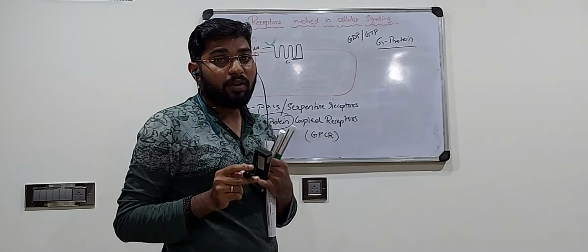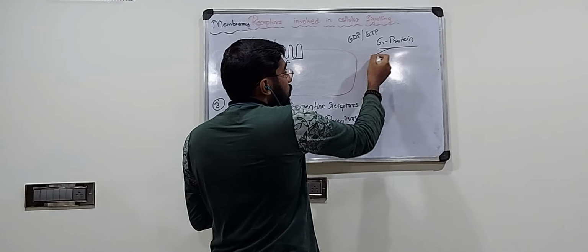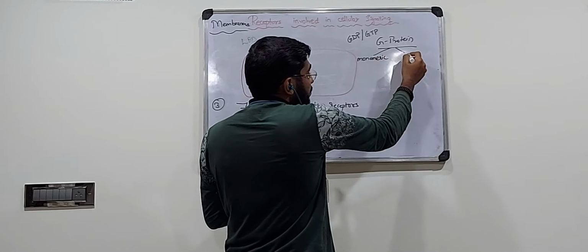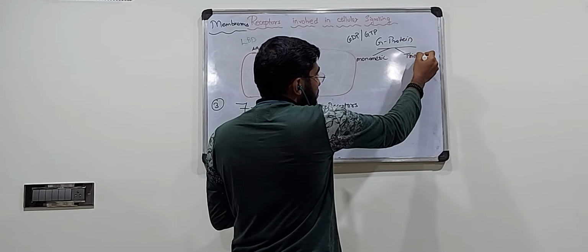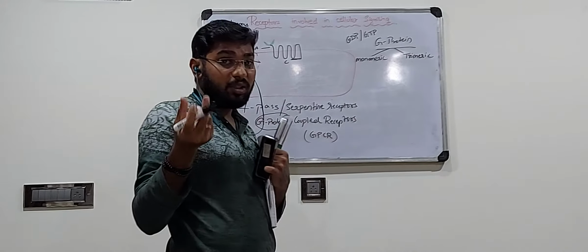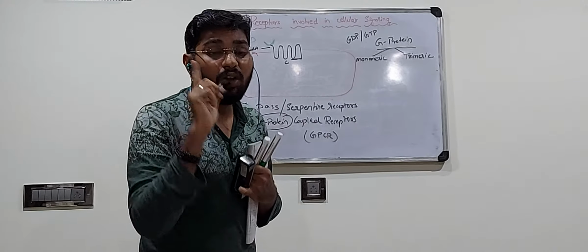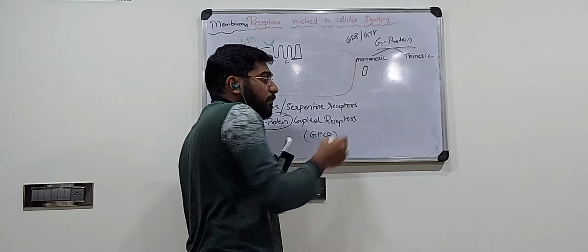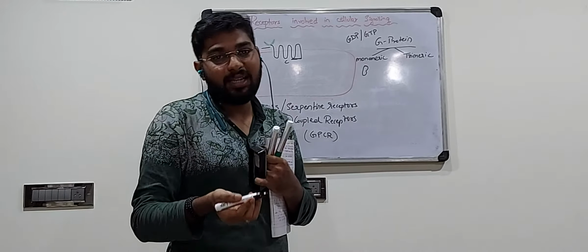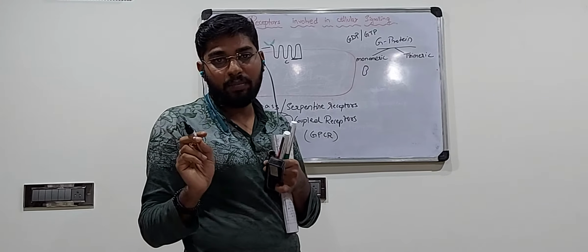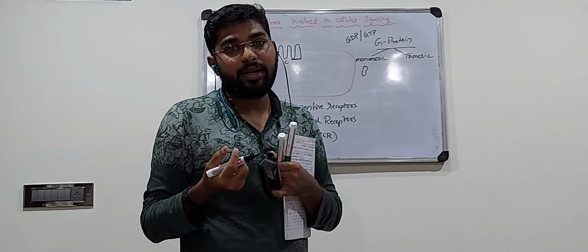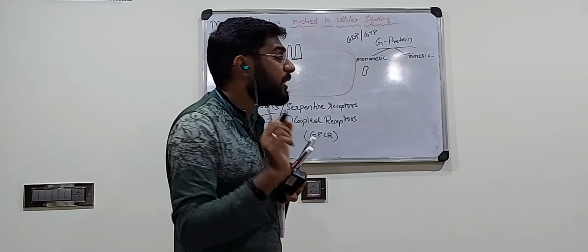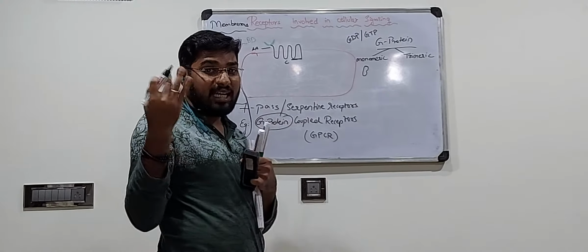There are 2 types of G protein. One is monomeric G protein. The other one is trimeric. The name itself says, mono means one, meros means unit. There is only one component or one single unit. Then such type of G protein is called monomeric G protein. If there's only one component or one unit, such type of G protein is called monomeric G protein. Trimeric, tri means three.